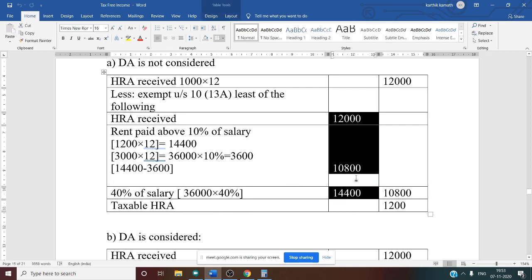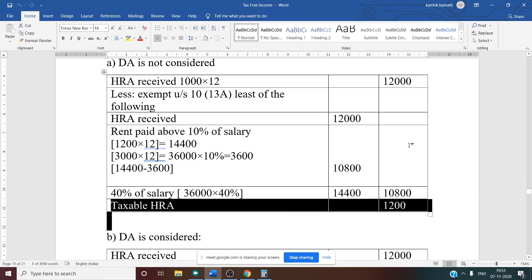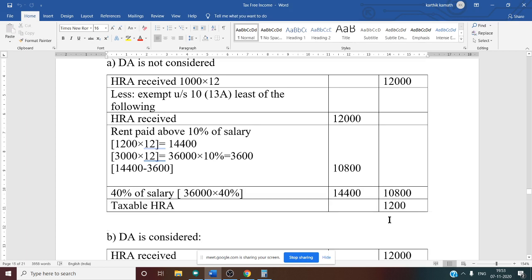Which is least? Point number 2, that is 10,800 is least. So write it in the outer column. So 10,800 is an exemptable amount. On this amount there is no tax, and the remaining amount is taxable. So how to get the taxable amount? HRA received minus exemptable amount. 12,000 minus 10,800, you will get the taxable amount, that is 1,200. That is taxable HRA, when the DA is not considered. This is the first case.